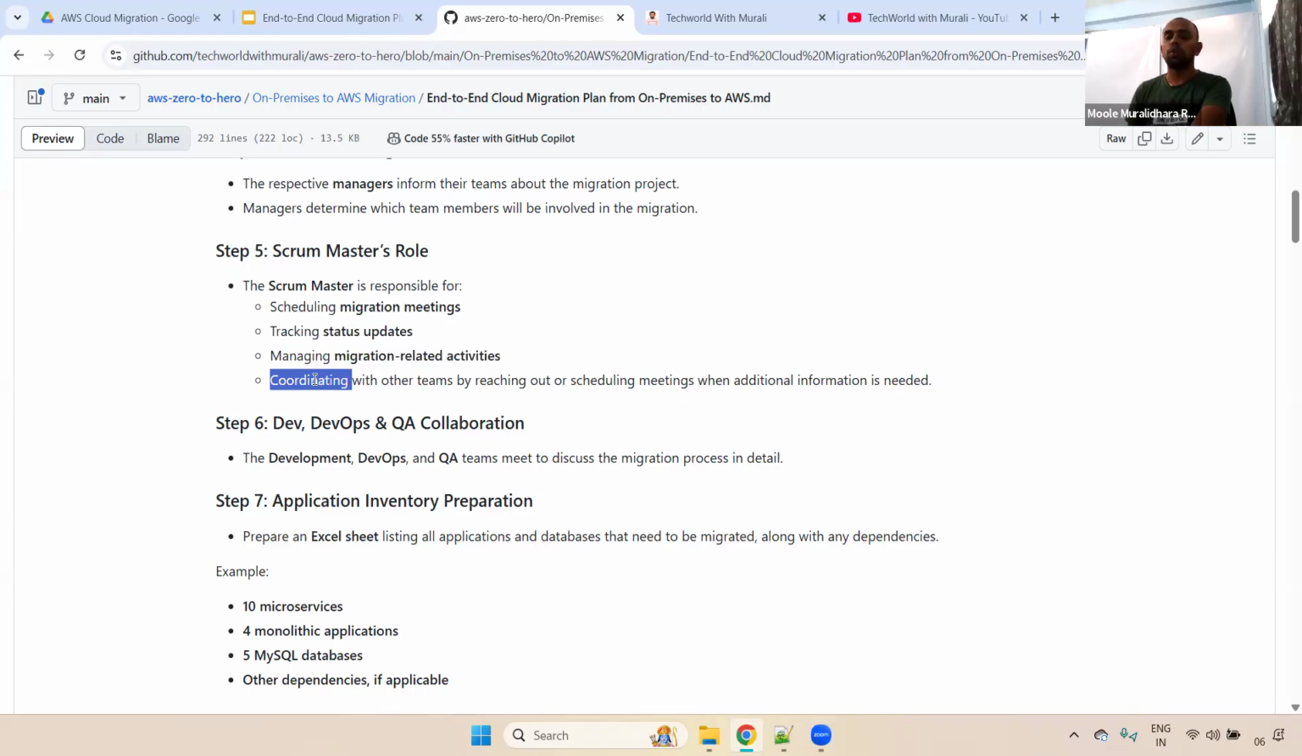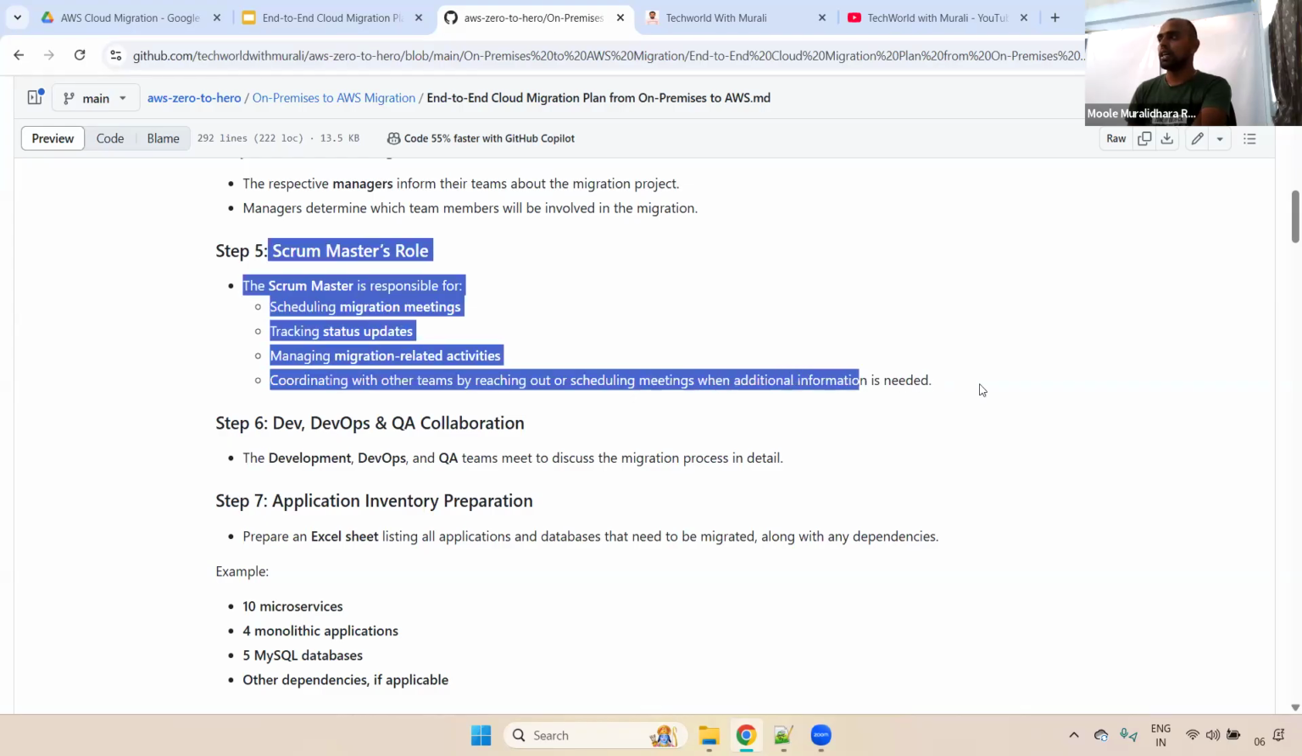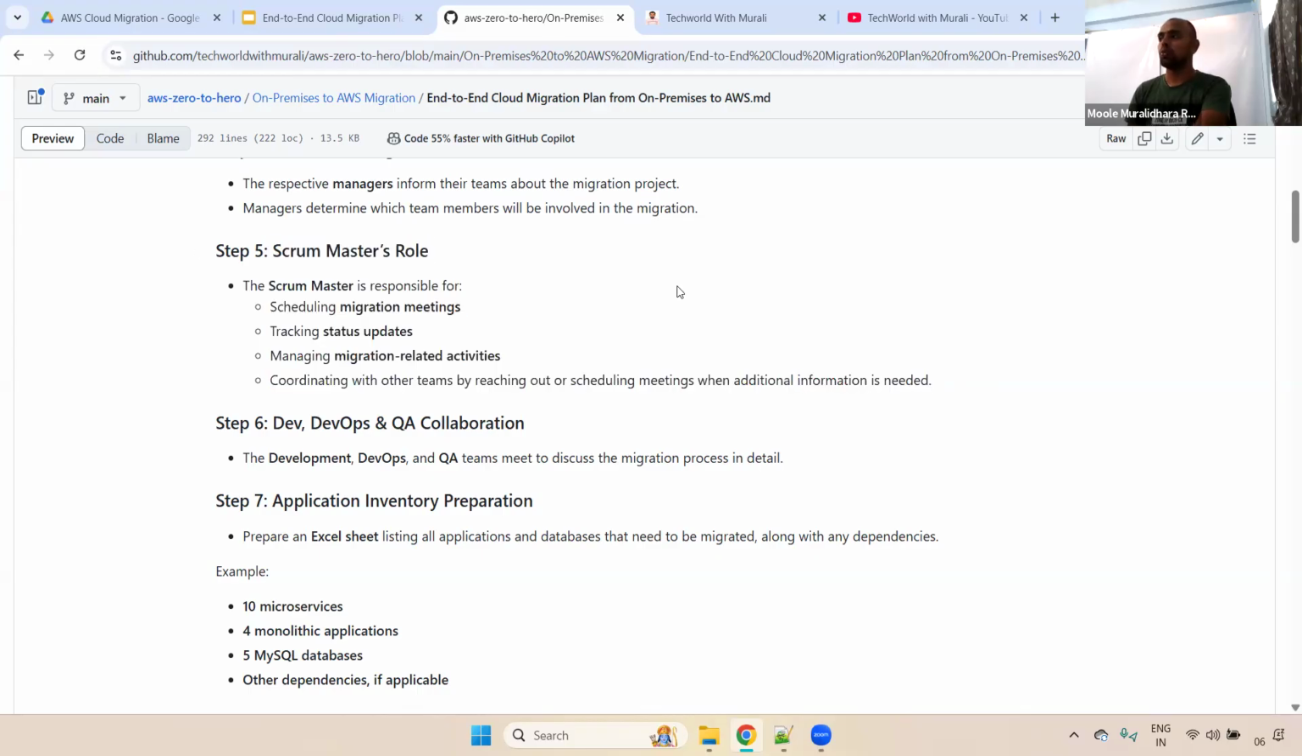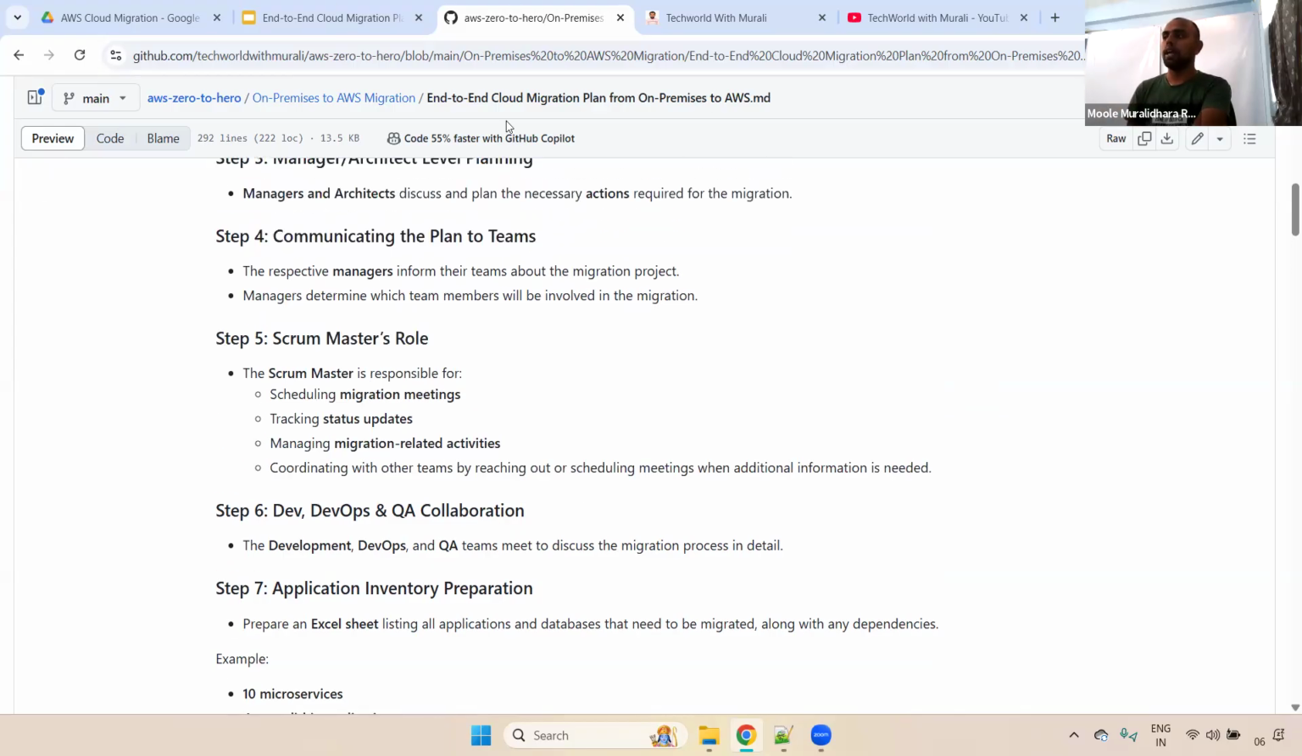Also, let's take an example: you are a DevOps engineer and you need help from another team. You can inform the Scrum Master, and the Scrum Master will reach out to them to schedule the call. During that call, whatever questions you have, you can ask them. So these are the major Scrum Master responsibilities. Also, when we are doing the cutover plan, during that time the Scrum Master will note down everything step by step: who is going to do what, how much time it took, all the data. Understand, right?